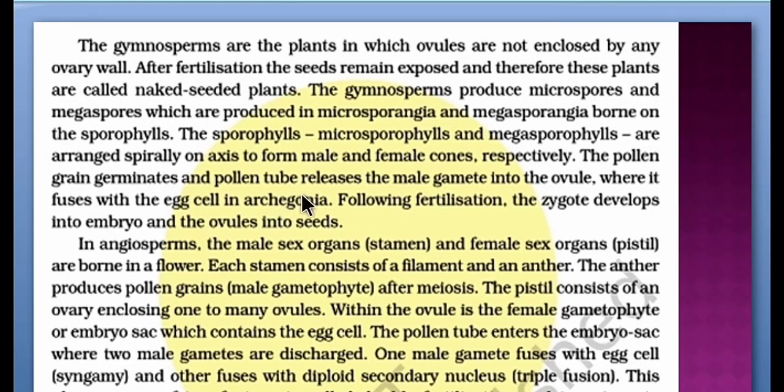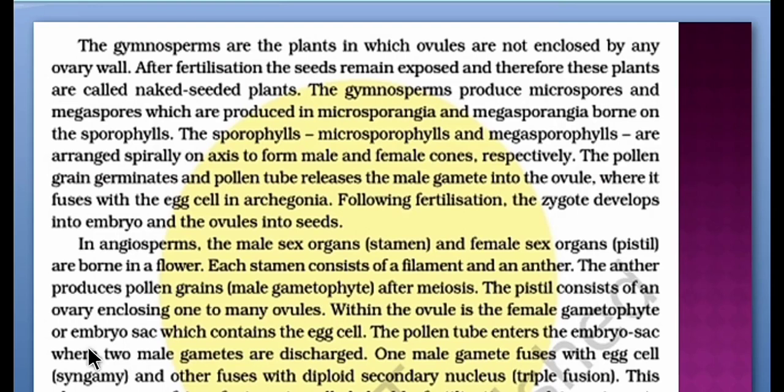The pollen grain germinates and pollen tube releases the male gamete into the ovule, where it fuses with the egg cell in archegonia. Following fertilization, the zygote develops into embryo and the ovules into seeds. In angiosperms, the male sex organs, stamen, and female sex organs, pistil, are borne in a flower. Each stamen consists of a filament and an anther. The anther produces pollen grains, male gametophyte, after meiosis.